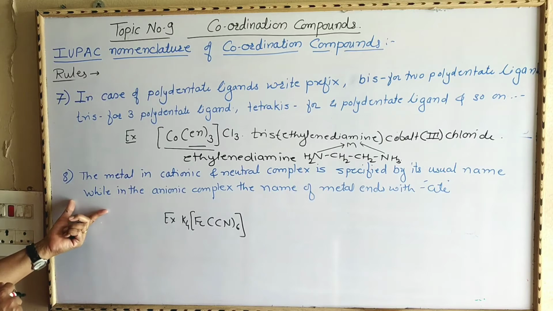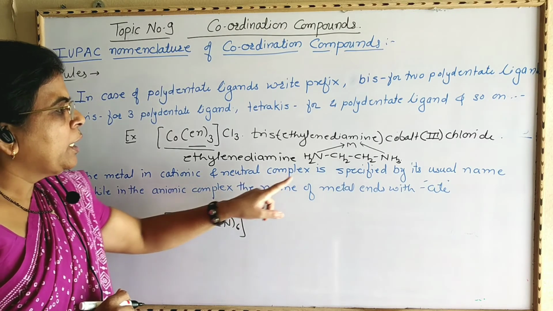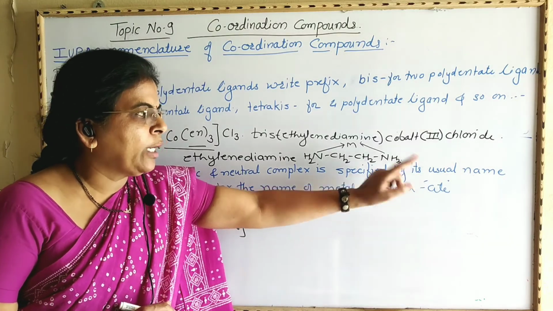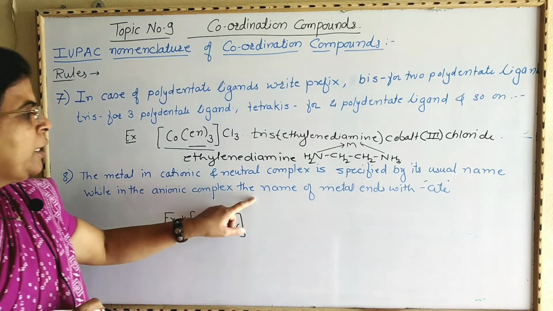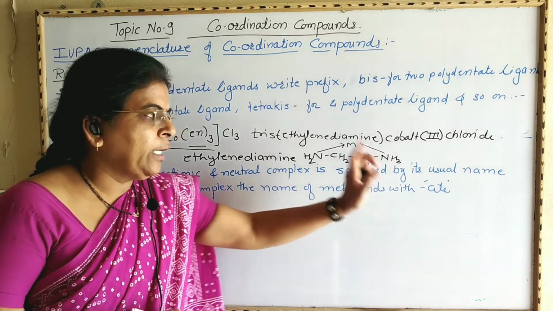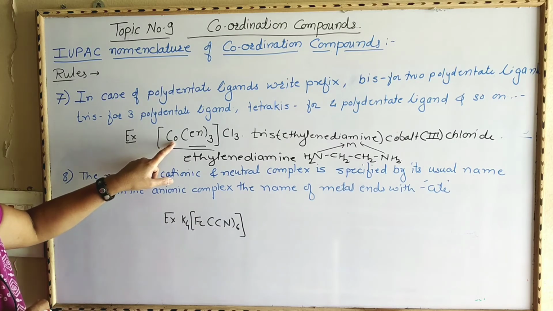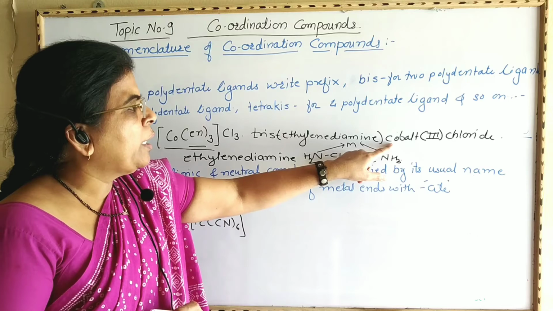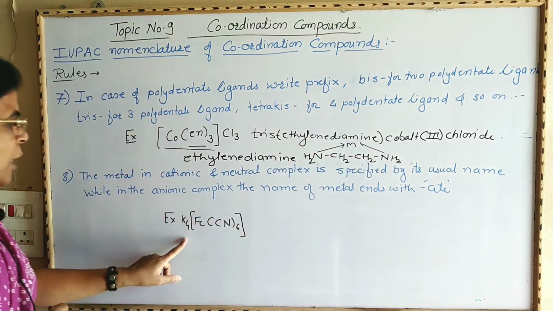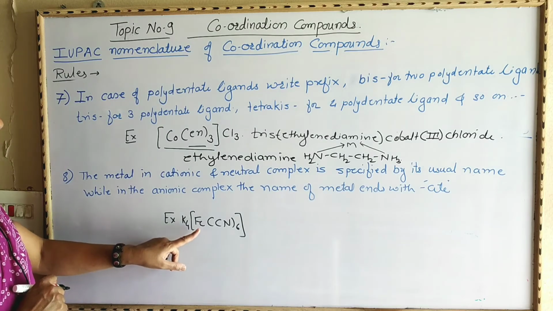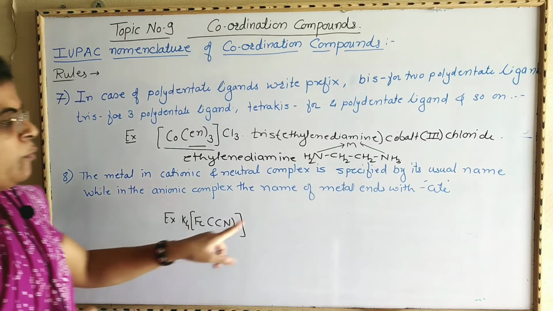Now number 8. The metal in a cationic and neutral complex is specified by its usual name, while in an anionic complex the name of the metal ends with ATE. Now in this example it is a cationic complex. Therefore the name of the metal is written as cobalt, that is its usual name is used. But in case of an anionic complex the name of the central metal ion ends with ATE.